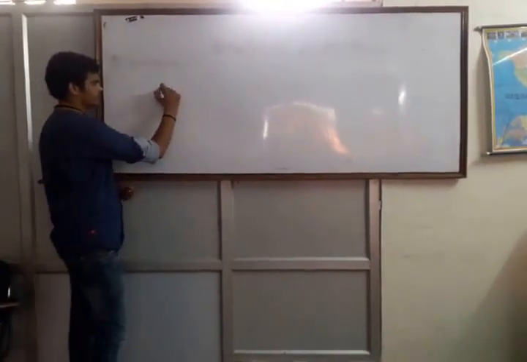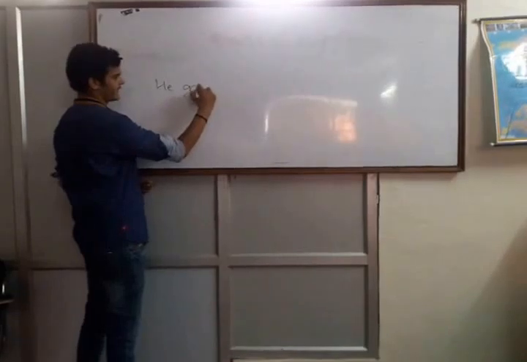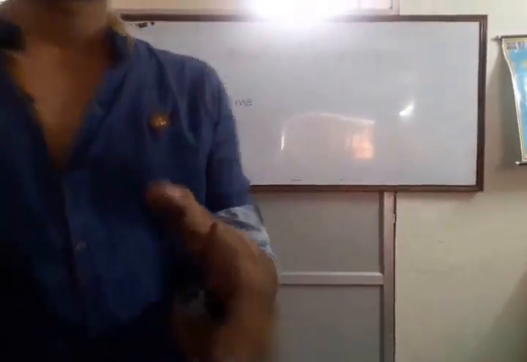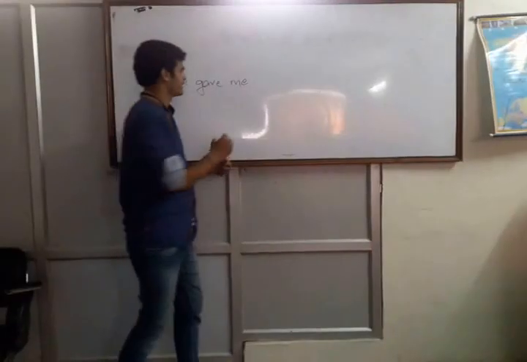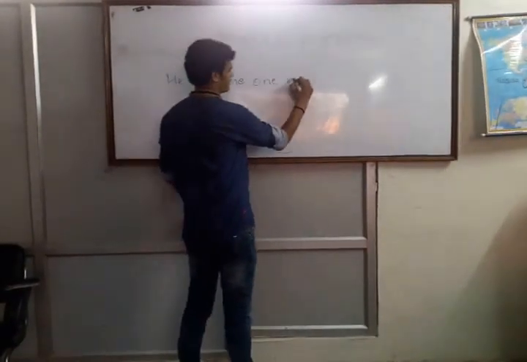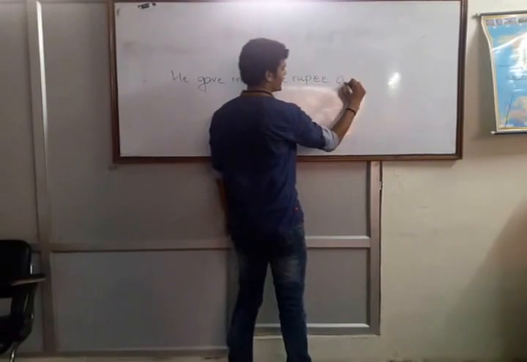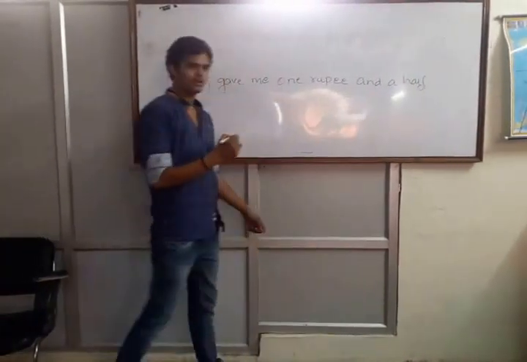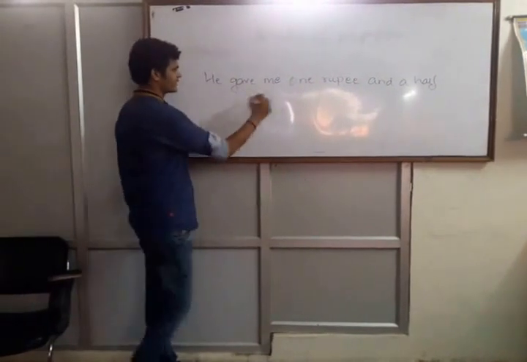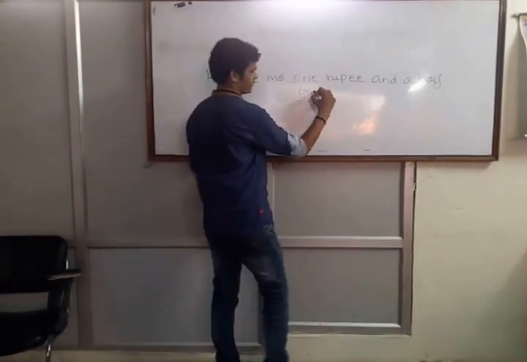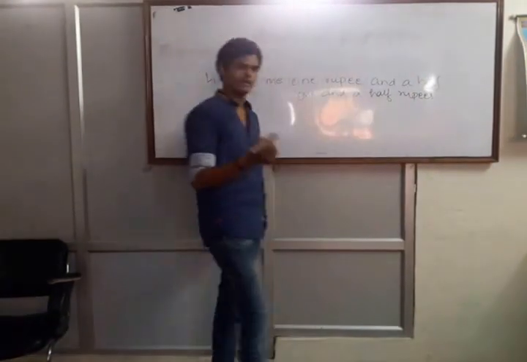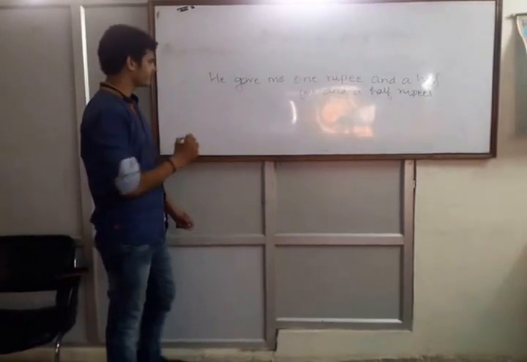Next thing is, he gave me 1 rupee and a half. The question that comes in the exam is, he gave me 1 and a half rupees.